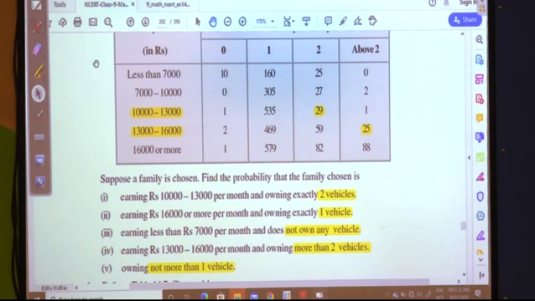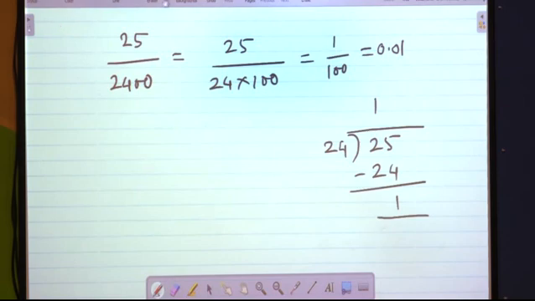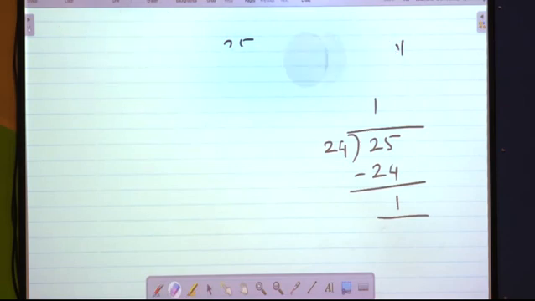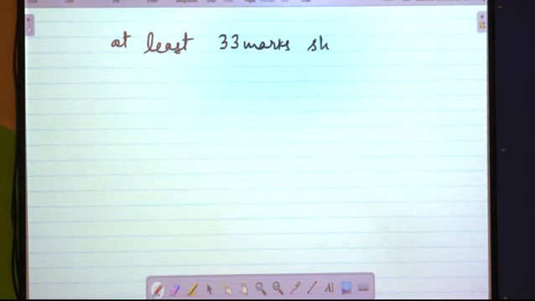For this I can explain one thing in a bit more detail here. Some of the terminologies we should have a clear understanding of. At least 33 marks should be scored.